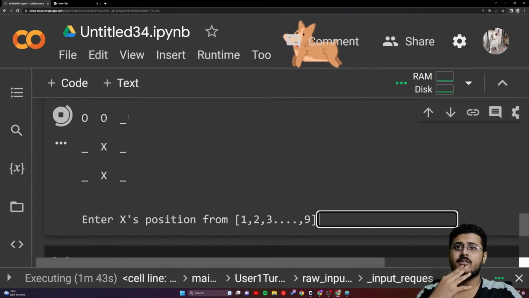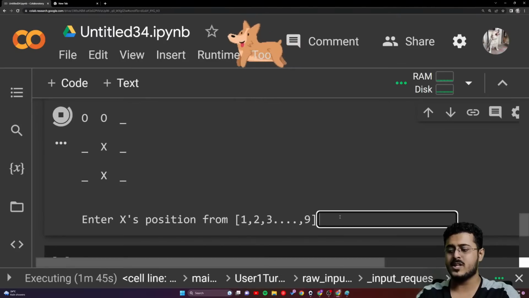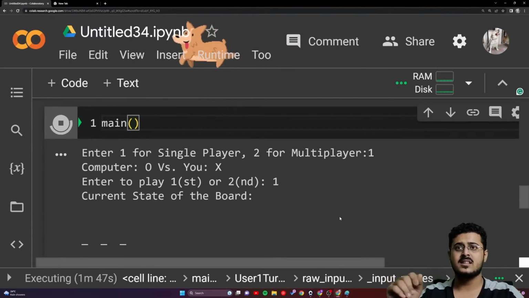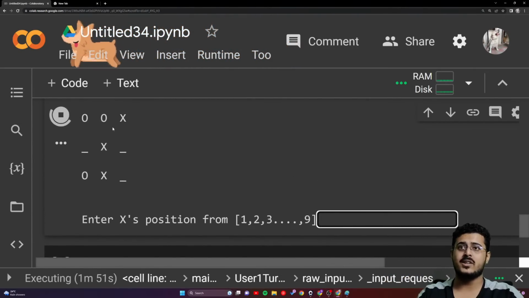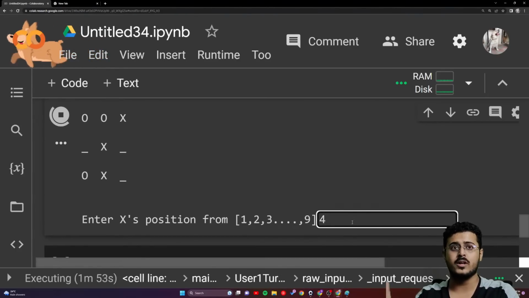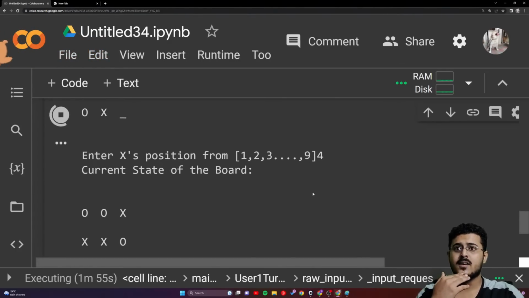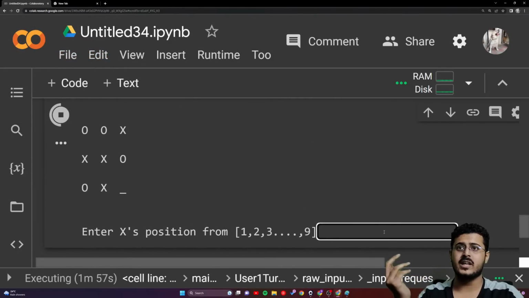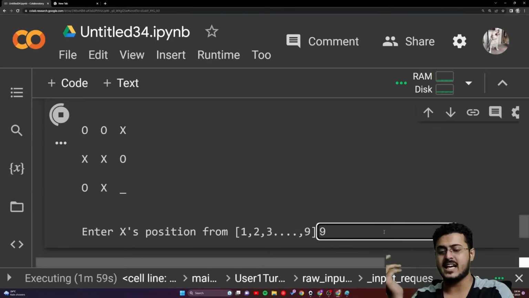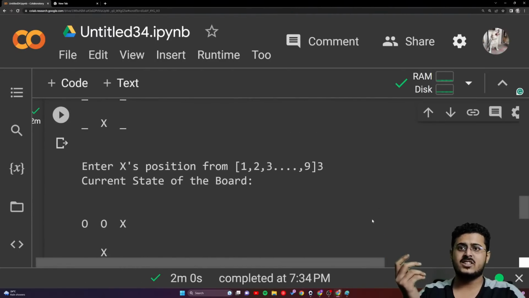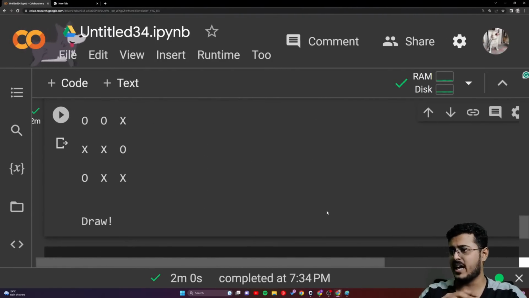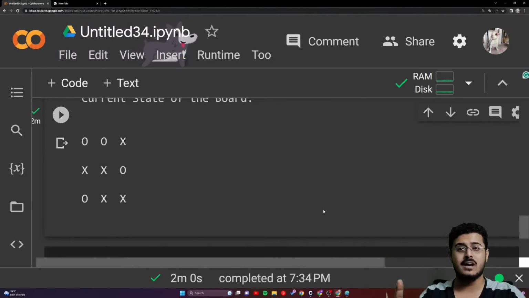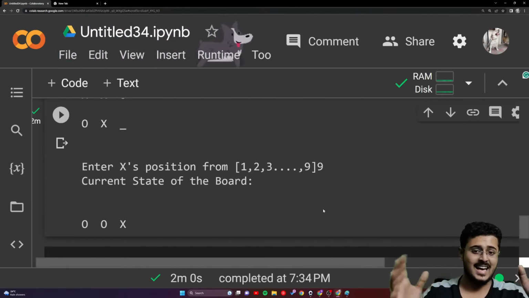Okay, so now we have to put it at 3. We don't have any option. Now we have to put it at 1, 2, 3, 4. We don't have any option, so 4. Now we have to put it at 9, so we don't have any option there as well. 9. And as you're able to see, it was a draw. So everything is working absolutely fine. There are no issues whatsoever. Our AI is working fine.